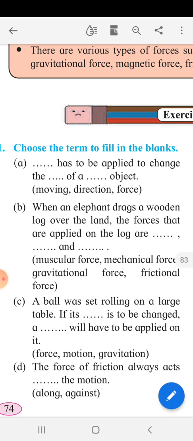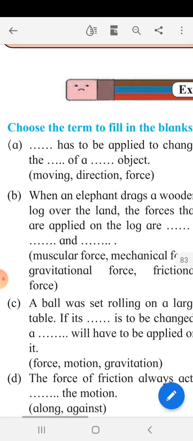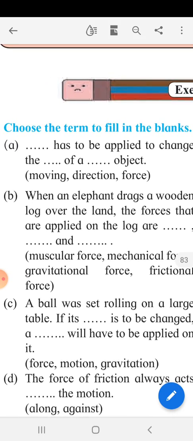When an elephant drags a wooden log over the land, the forces that are applied on the log are, in the first blank, muscular force, in the second, gravitational force, and in the third, frictional force.